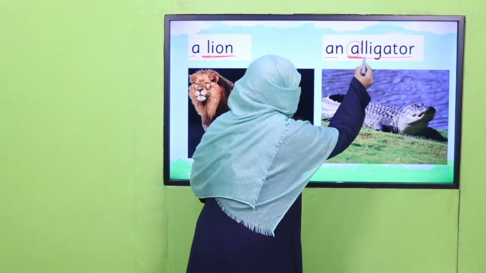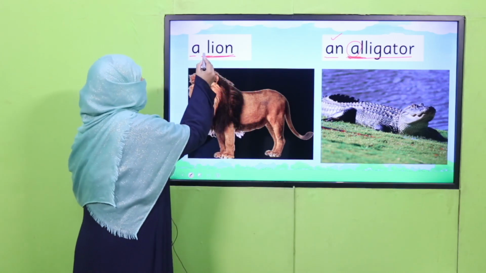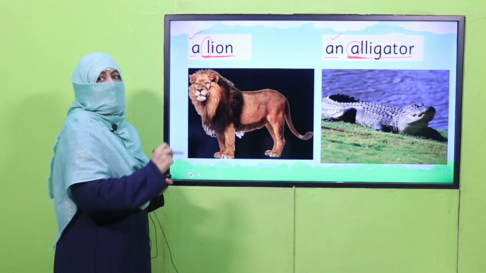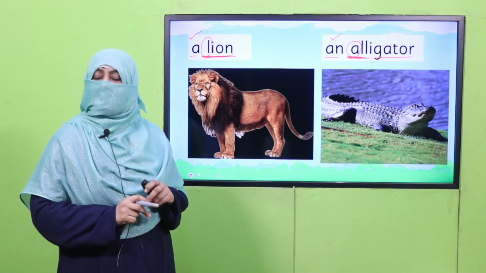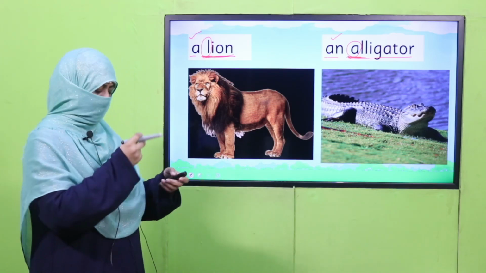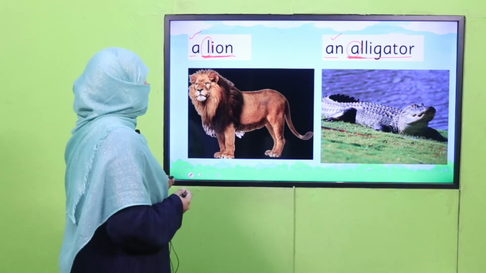So if the vowel sound is the initial sound, we'll use the article an, and if the initial sound is a consonant sound, we will use a. Are you clear? Good. So far, a and an we have already studied. So it was a refresher, to recall the concept.